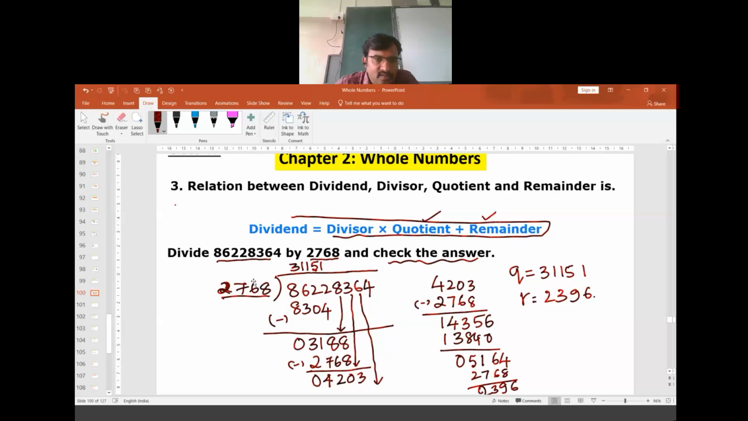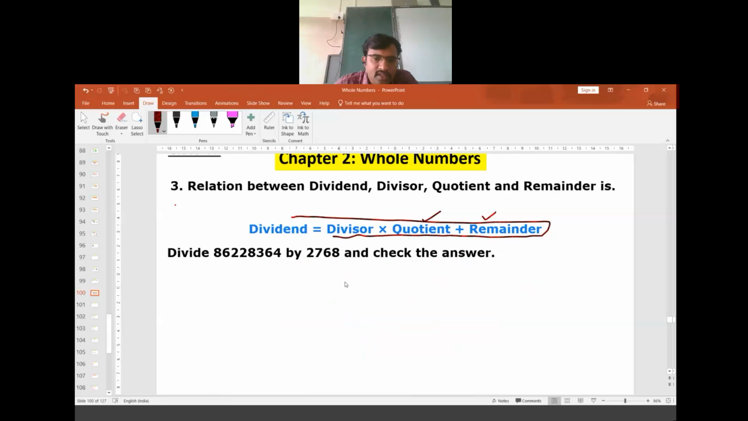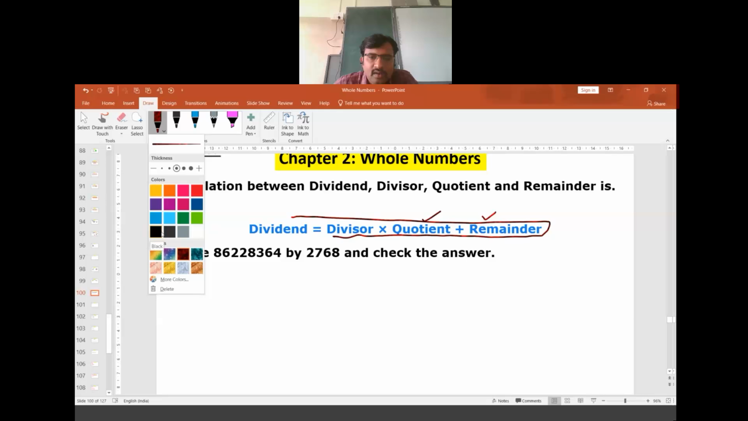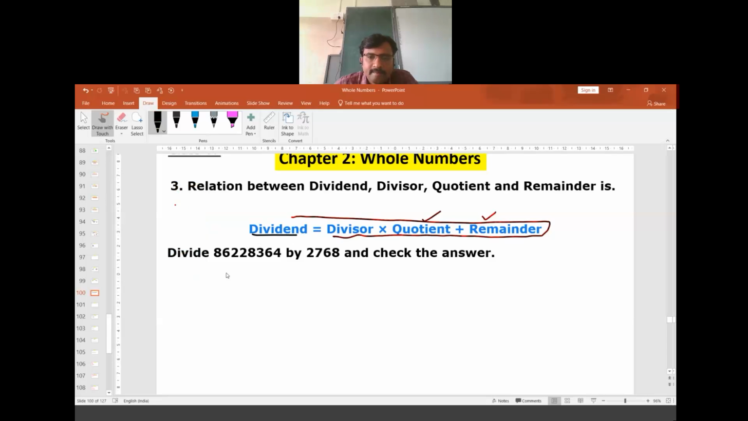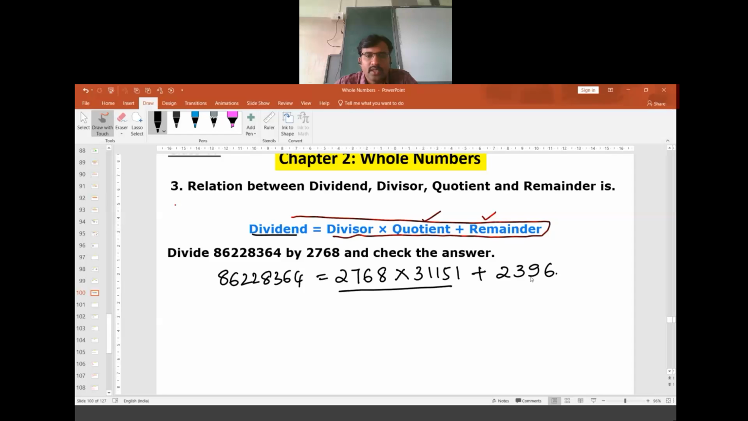Let me remove this part. Yes, let me write the answer once again. We use this dividend, which is 86228364, which is equal to divisor. The divisor is 2768. Quotient is 31151 plus remainder is 2396. When we multiply these two and add this, do we get this number? That is what we need to check.